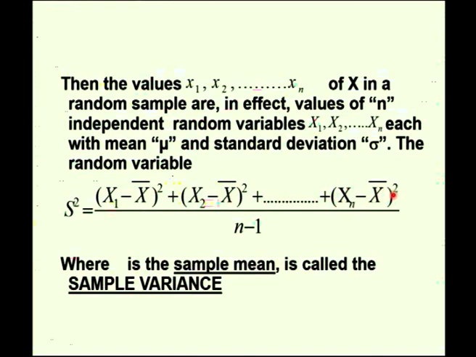Xn minus x bar whole square divided by n minus 1, where x bar is the sample mean, is called the sample variance, s square. The main thing you have to note down is that for the sample variance, the average is taken for n minus 1 values only. For discussion about the sampling distribution of sample variance, we need the chi-square distribution at present.